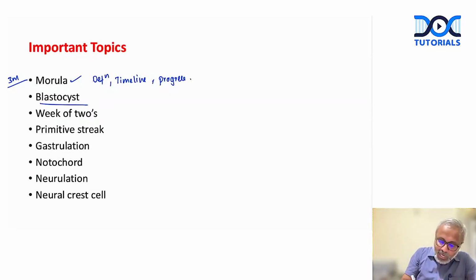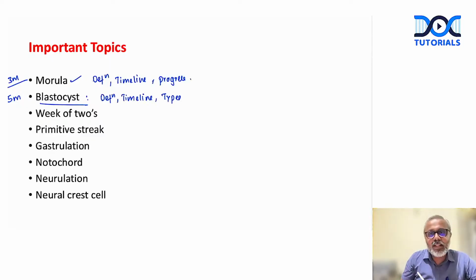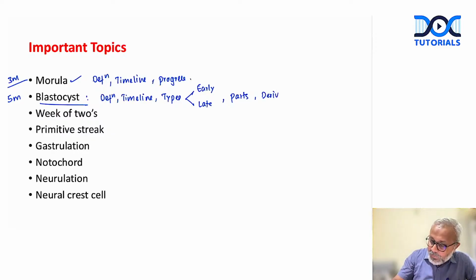Then blastocyst, I would say this is an important 5 marker question for you, right? Again, what do we mean by blastocyst, right? When exactly it is formed, right? What are the types, right? In types, we have the early blastocyst, we have the late blastocyst. Then, what are the parts? What are the derivatives, right?